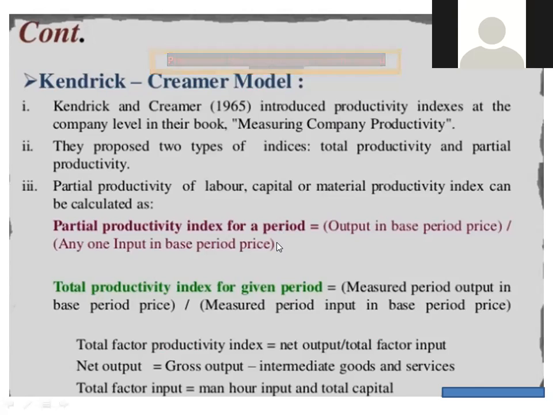Now, the total productivity index for the given period is equal to measured period output in the base period price upon measured period input in the base period price. Total factor productivity index is equal to net output upon total factor input. Net output is equal to gross output minus intermediate goods and services. Total factor input is equal to man hour input and total capital.